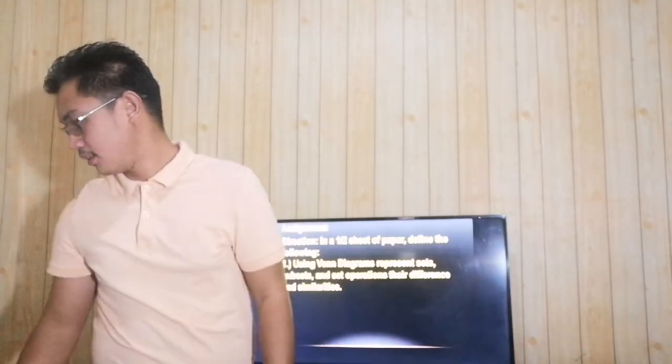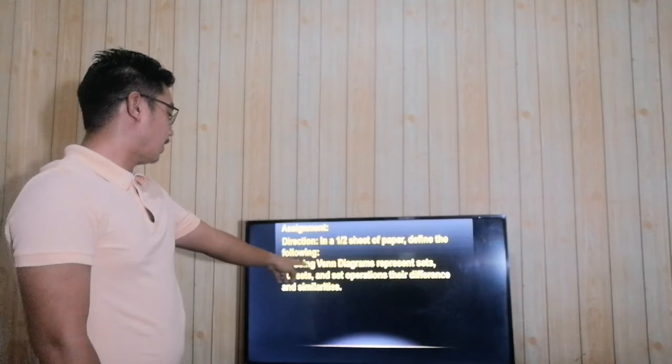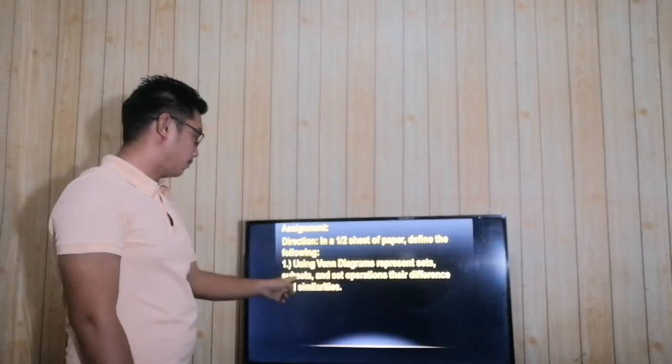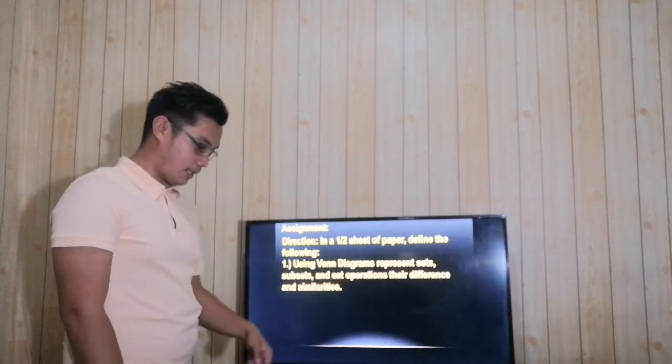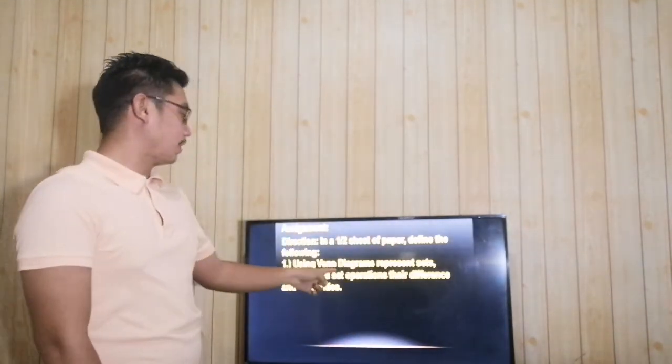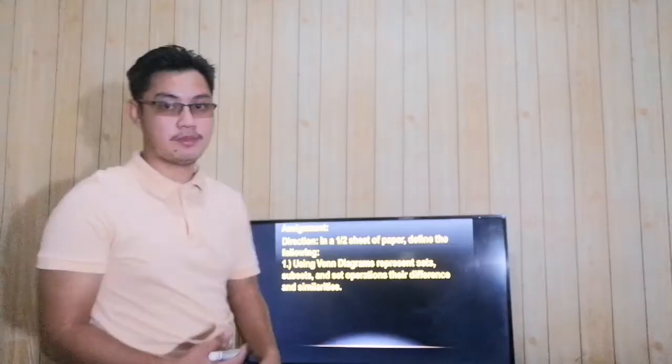Any questions, clarifications? None at all. Okay, students, thank you for your participation today. And before anything else, assignment. In a one-half sheet of paper, define the following. Using a Venn diagram, represent sets, subsets, and set operations, their differences and similarities. In a one-half crosswise, using a Venn diagram, represent sets, subsets, and set operations, their differences and similarities.